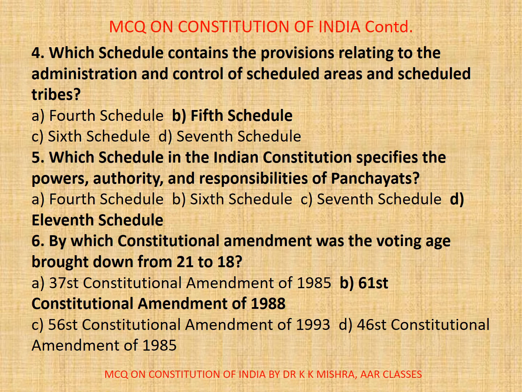As per Article 244 Clause 1, the provisions of the 5th schedule shall apply to the administration and control of the scheduled areas and scheduled tribes in any state other than the states of Assam, Meghalaya, Tripura and Mizoram.